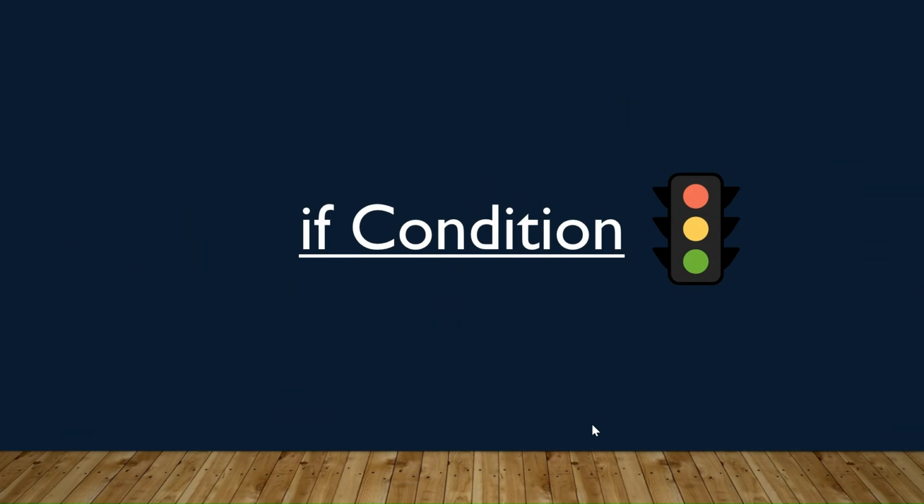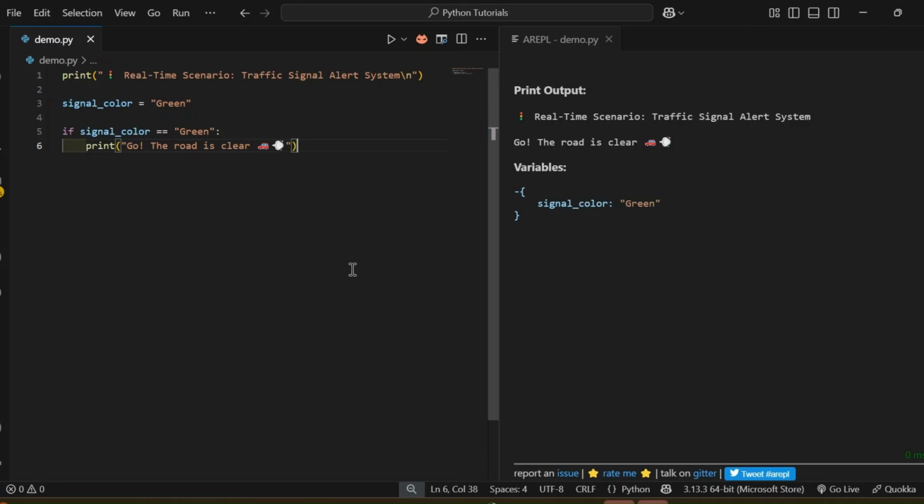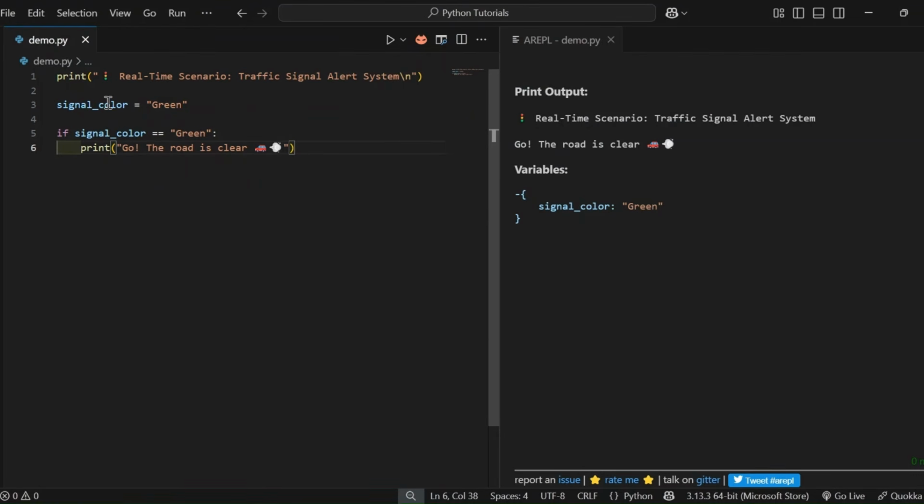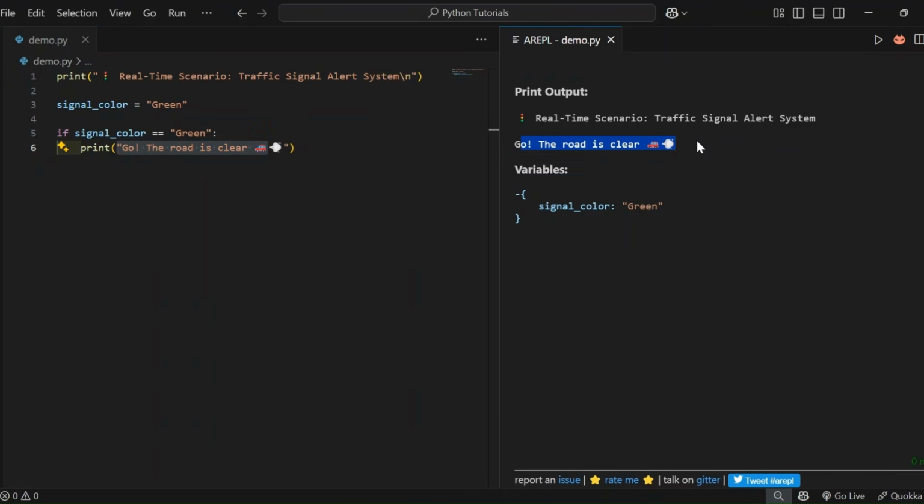Let's look into the if condition with an example. Let's say you are coding a smart system in a car. If the traffic light turns green, boom, your system tells the driver it's time to move. Simple, just like a Python if statement. Within this example, I have declared a variable signal underscore color and assigned the value green. So we verify the condition: if signal underscore color is green, then print the statement, go, the road is clear. So this is the output after evaluating the if condition.